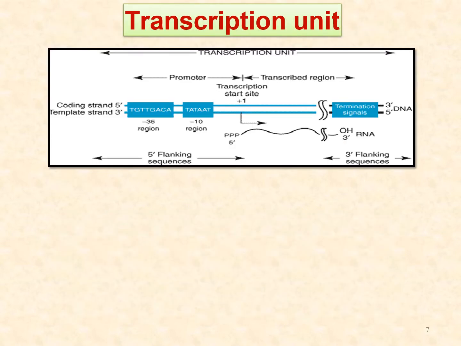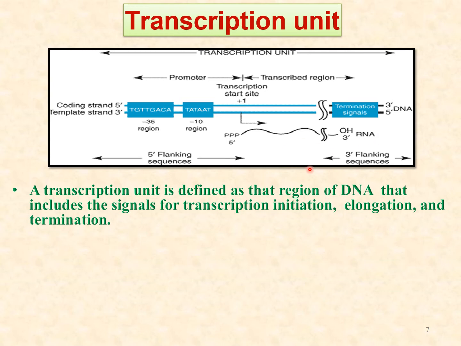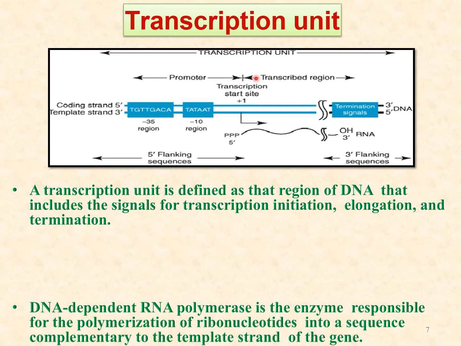Now we come to the transcription unit. What is the transcription unit? It is a region of DNA that includes all the signals for initiation, elongation and then termination. All these signals present in the DNA are known as the transcription unit.